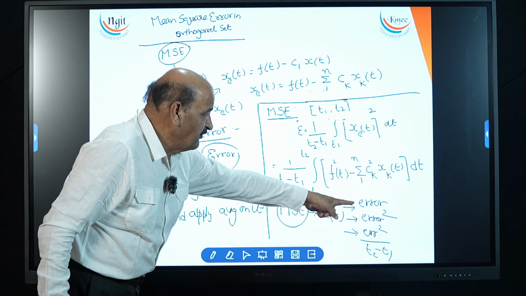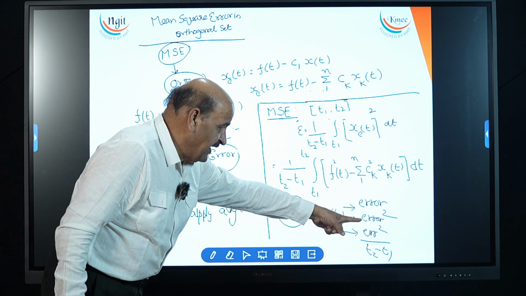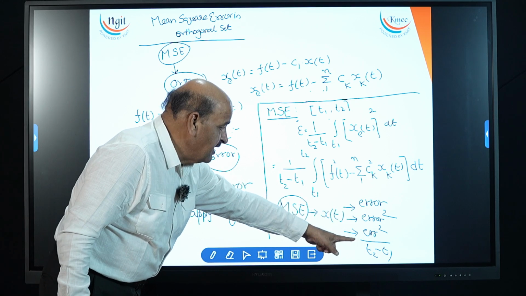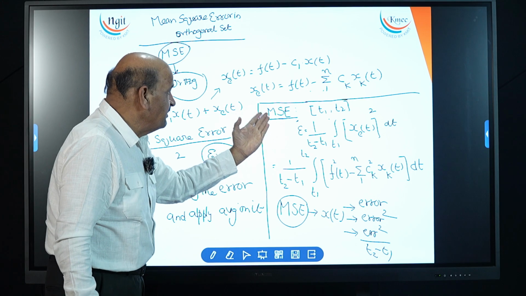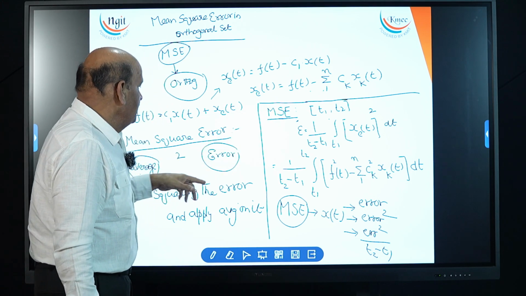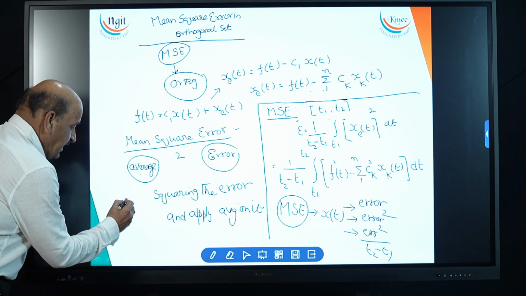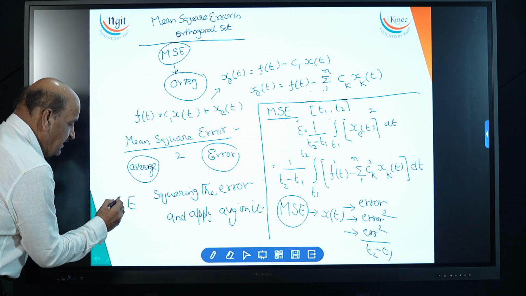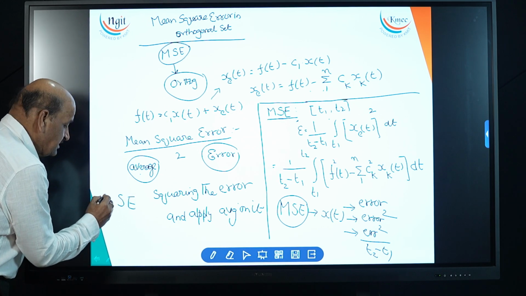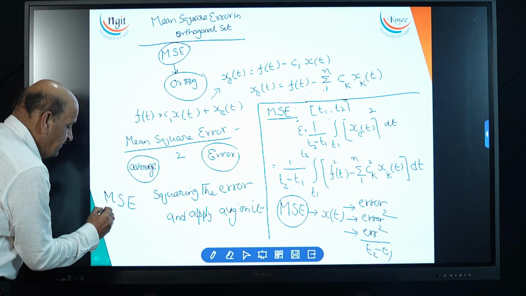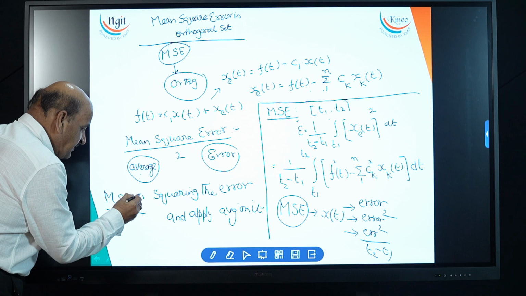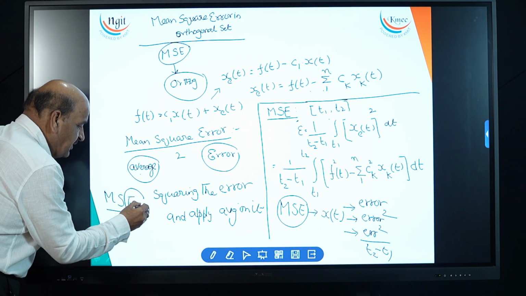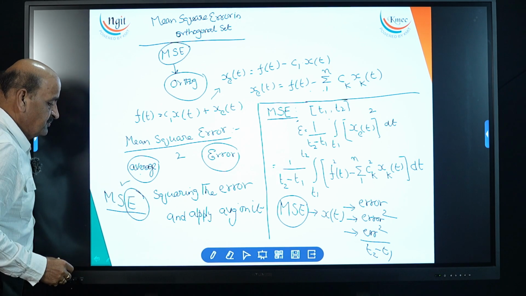Three important points: just look at how you can analyze this simple concept. First you have to find the error. Second step, find the error square of it. After that, take the average of the error square. That is the meaning of mean square error. So simply take the error, after that square it, at last find the average, that means mean. That is mean square error. Among these three, which one is important? Error is important.